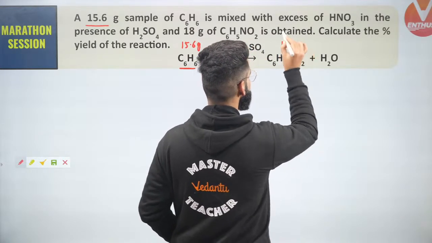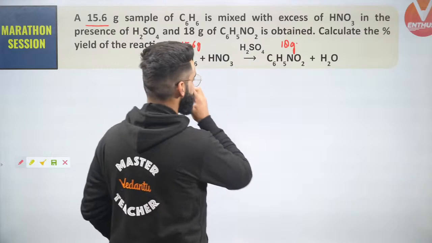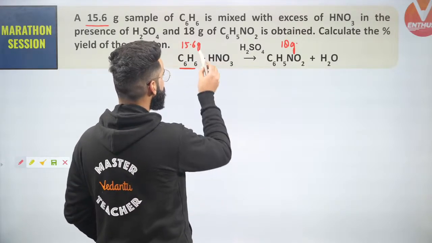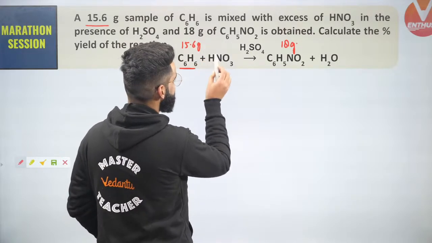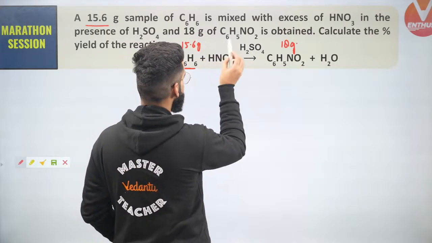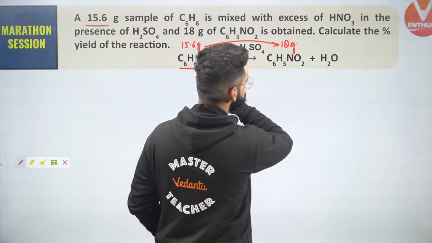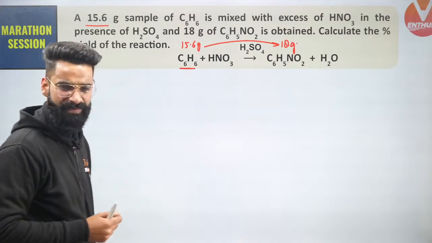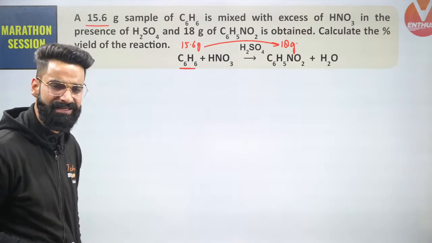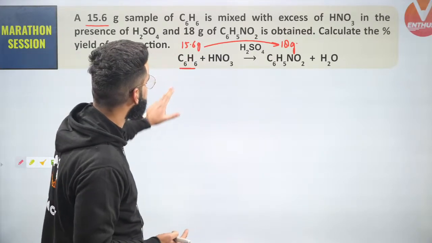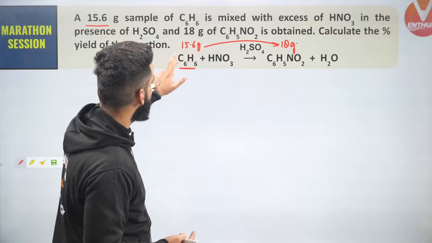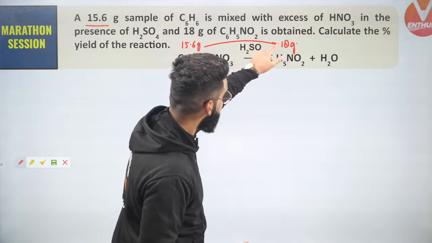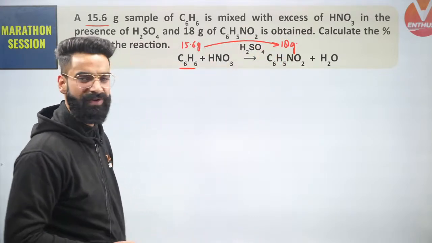So it has been observed experimentally that when 15.6 grams of benzene is reacted with HNO3 in presence of H2SO4, it leads to the formation of 18 grams of nitrobenzene.